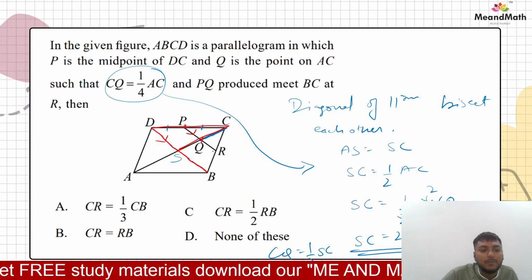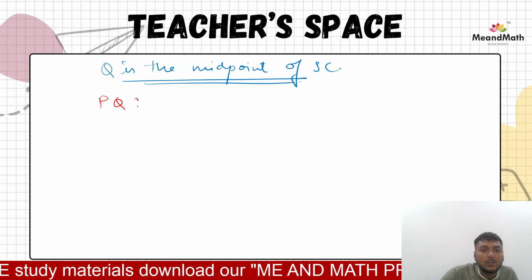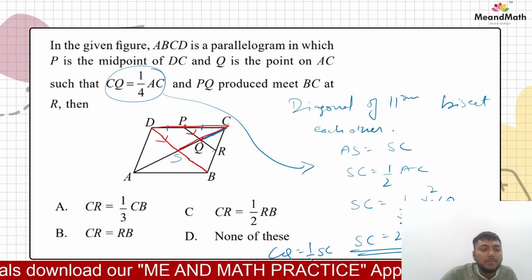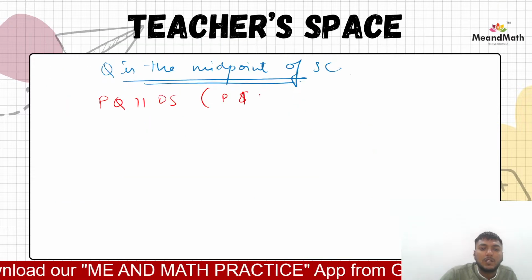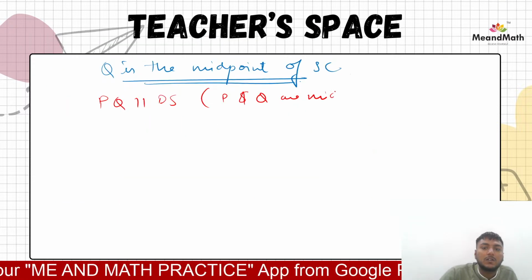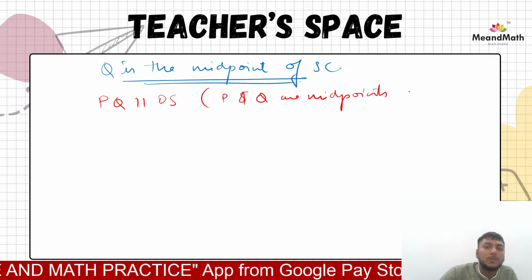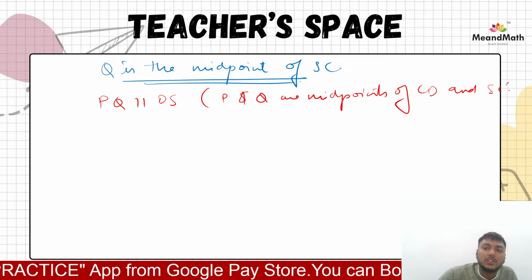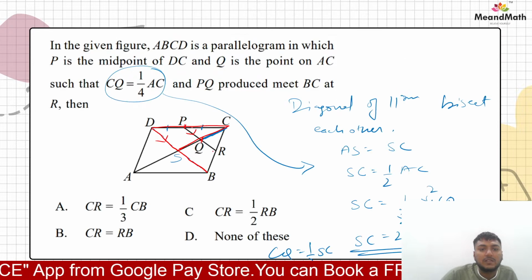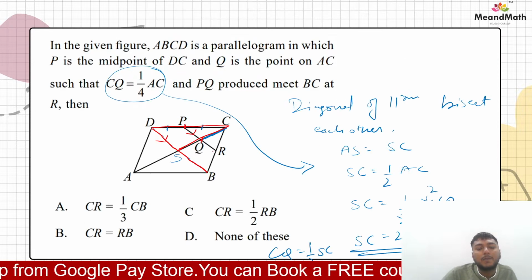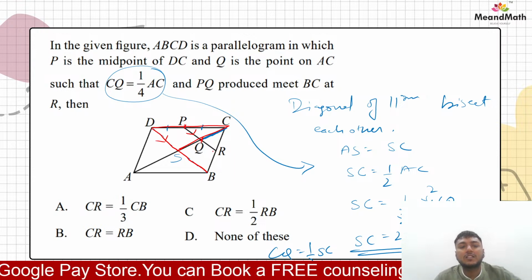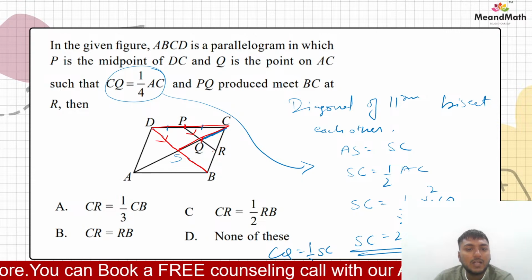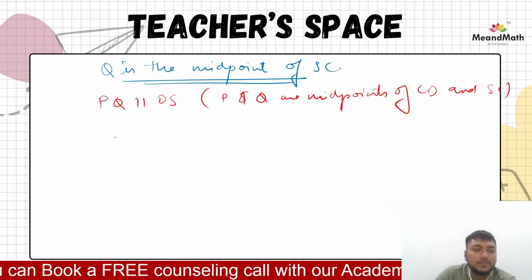What we have, right? PQ is parallel to DS. PQ parallel to DS because P and Q are midpoints. P and Q are what? Midpoints. Midpoints of what sides? Midpoints of CD and SC, right? Midpoints of CD and SC. Right? So by midpoint theorem, we said that these two sides are what? Parallel.